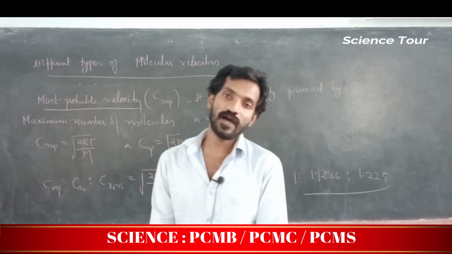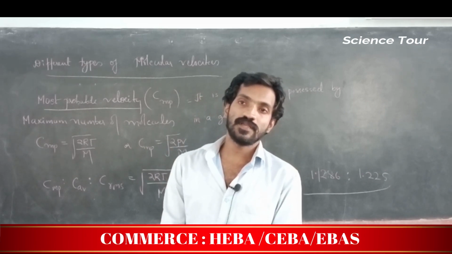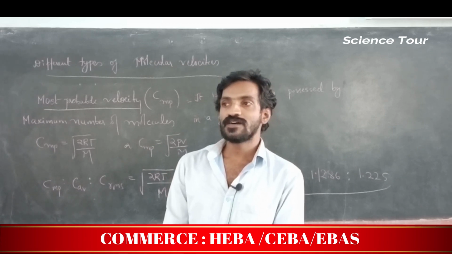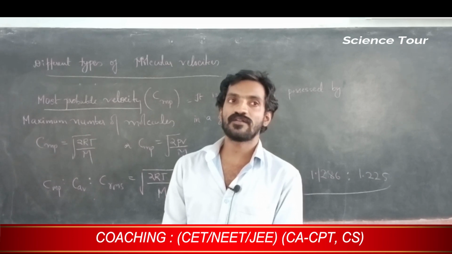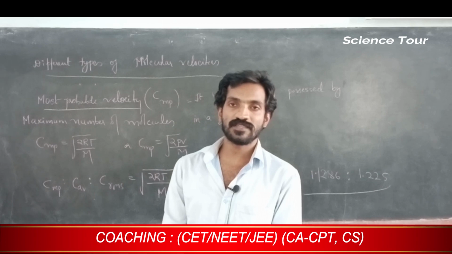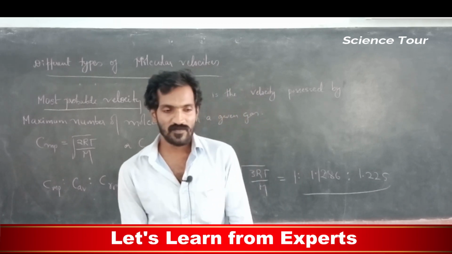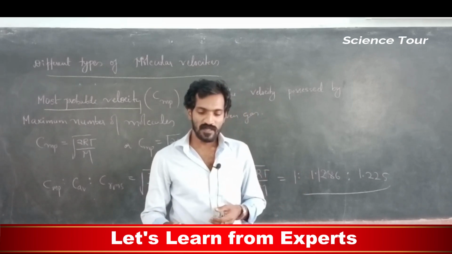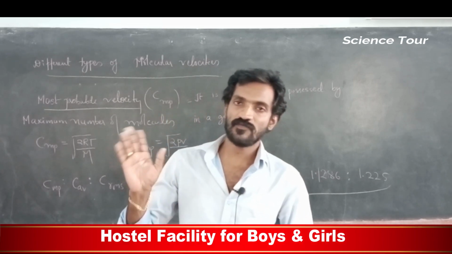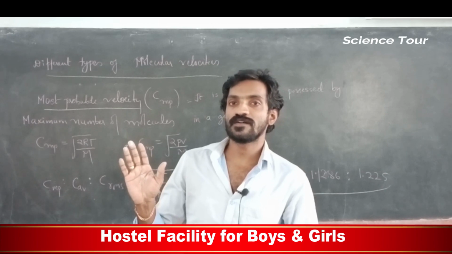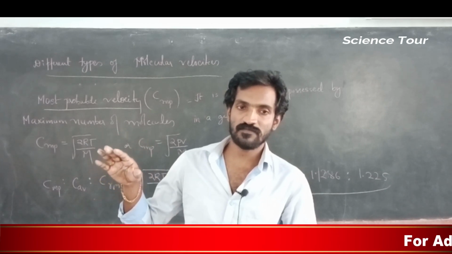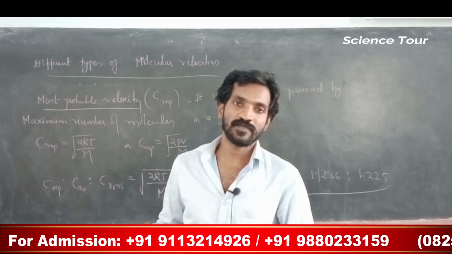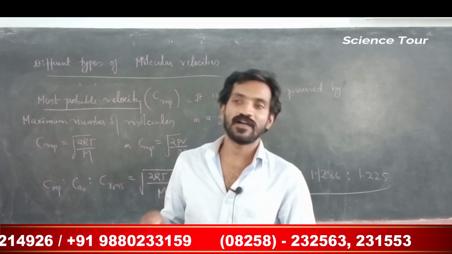In a marathon, many contestants will be there, around 100, 200, 300, and all of them are running with different speeds. Say one person is running at 60 kilometer per hour, another person 50, another person 30.